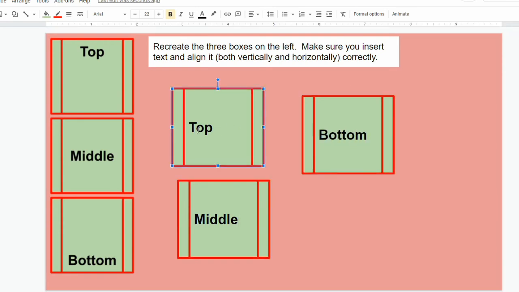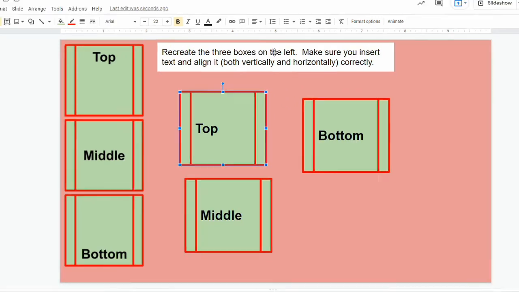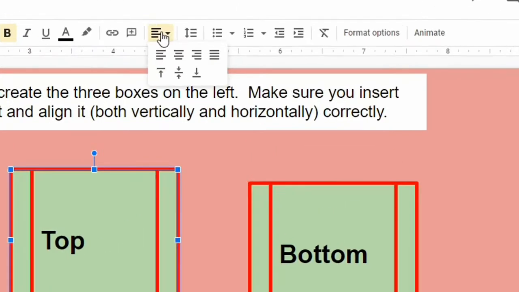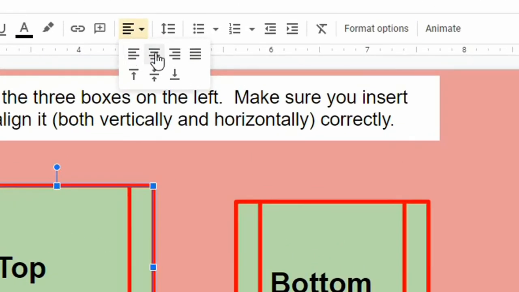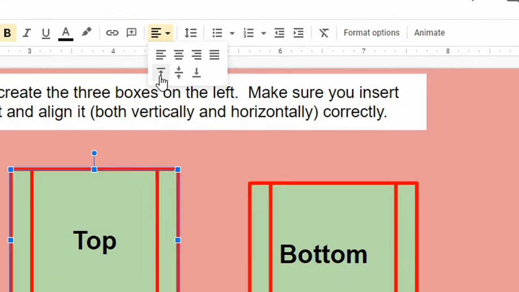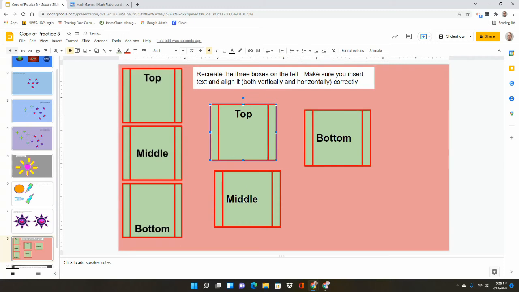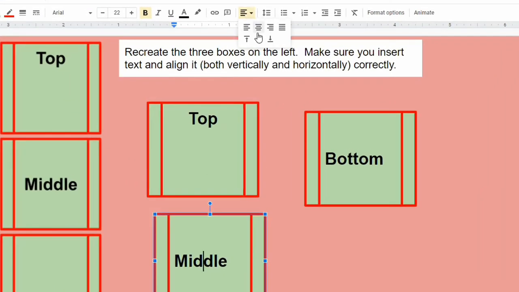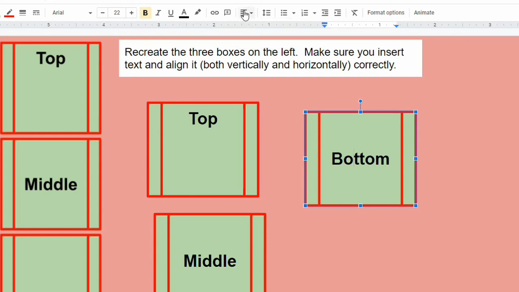Now to get my top all the way up to the top, I need to go up to my alignment. So if you click up on align on your toolbar, I want to center align it, but I also want to send it to the top. So you'll see that option. The middle one, I just need to center align because it's already in the middle. If it wasn't, then I would click on this one right here. And the bottom one, center align and send it down to the bottom.